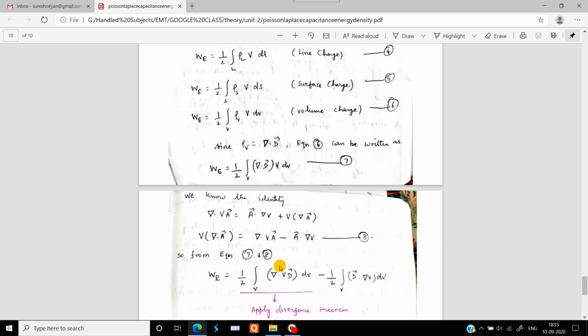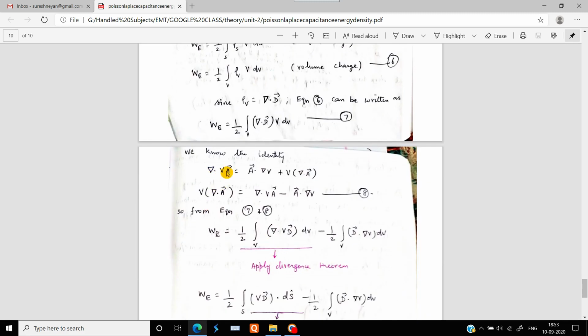Since rho v can be treated from Gauss law, del dot D is equal to rho v. So this sixth equation can be written as WE equal to 1 by 2 times the volume integration of del dot D into V dV. From the known identity, del dot V A is equal to A vector dot del V plus V into del dot A.